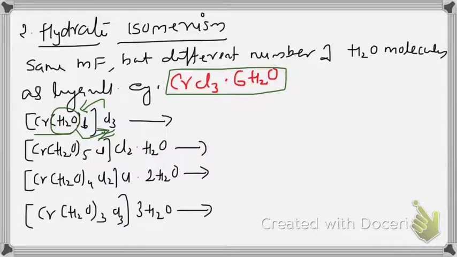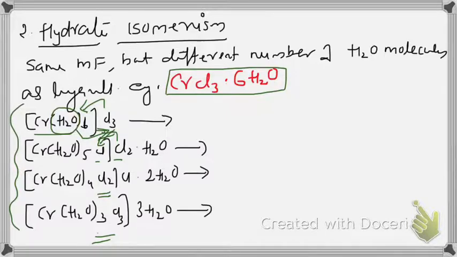So [Cr(H2O)5Cl]Cl2. In the next step, one more Cl comes in, giving [Cr(H2O)4Cl2]Cl. Water again decreases from 5 to 4. Again water decreases to 3, and the third chlorine also enters. All these four complexes have the same molecular formula: 1 chromium, 3 chlorine, 6 water.